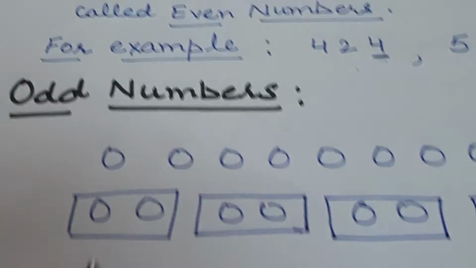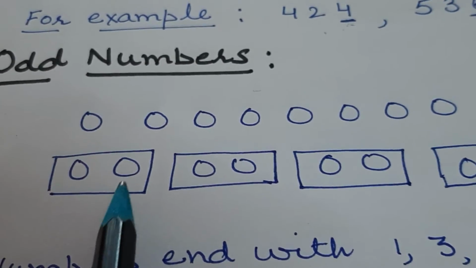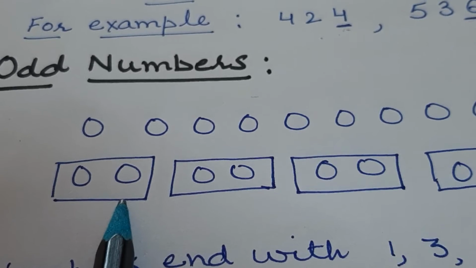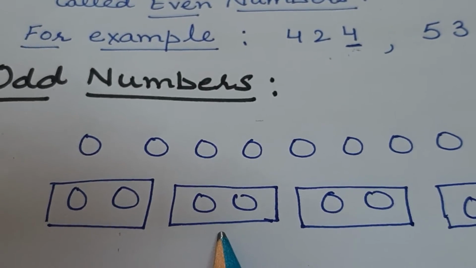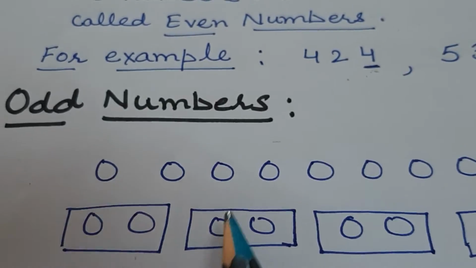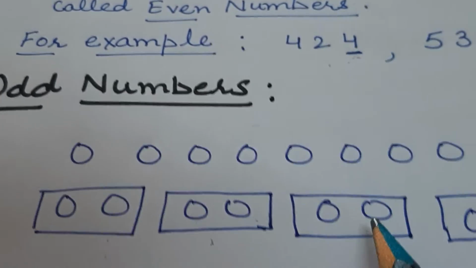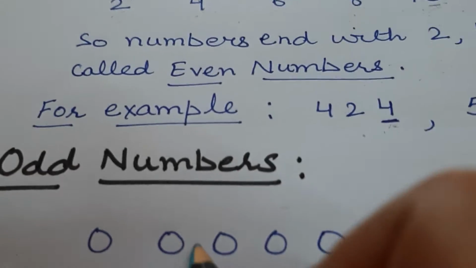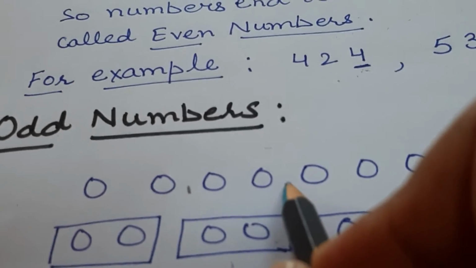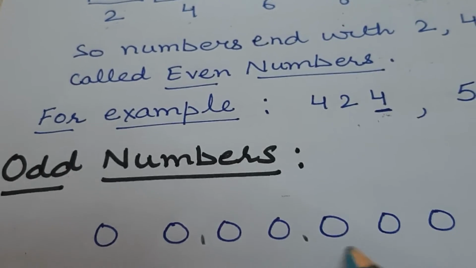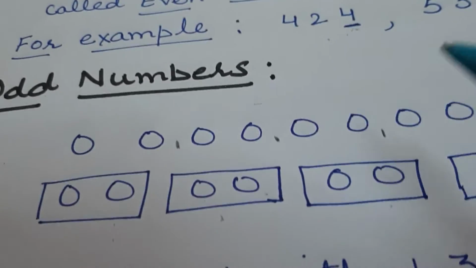Okay, so in first box I kept 2 balls. In next box again I kept 2 balls. These 2 balls I have used, these 2 balls I have used. In next box again I'll take these 2 balls.